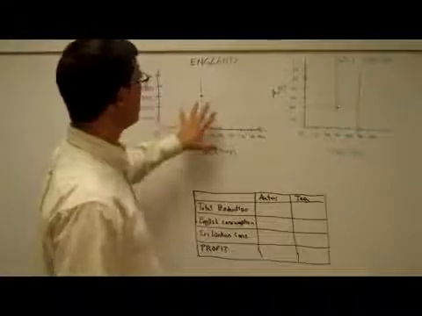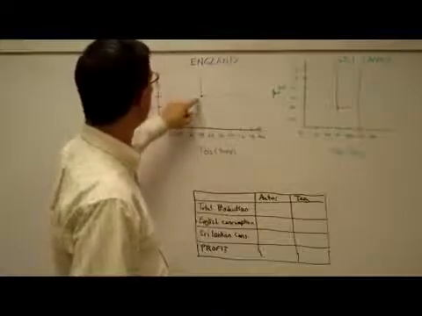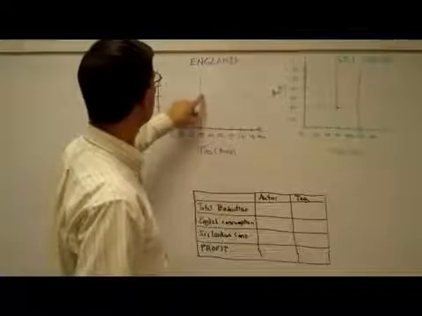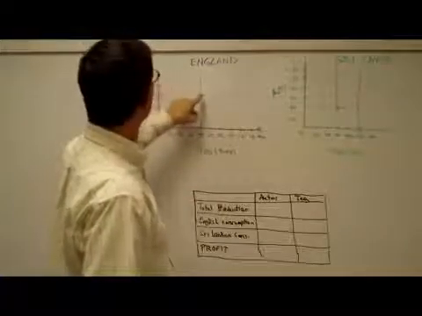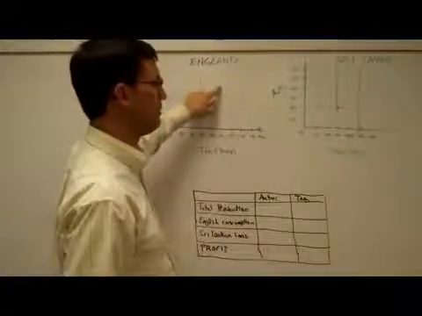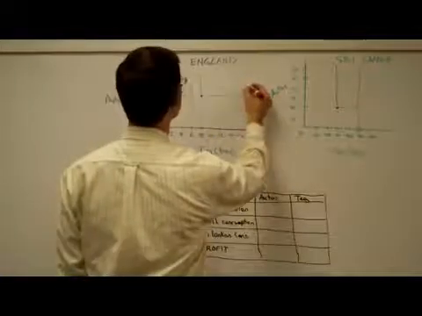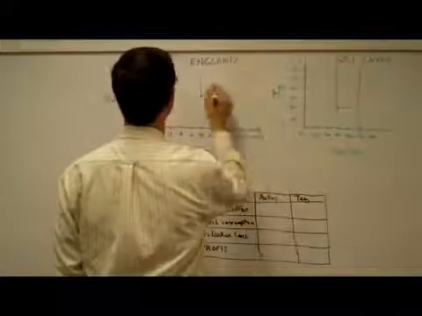So England is asked to do 100% production of vehicles, 1,000 vehicles, and we're going to suggest to them that we jump them up to 800 cars that they're going to keep. And we're going to take them all the way out here to 18 tons of tea. All right?